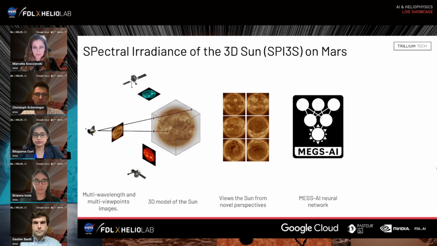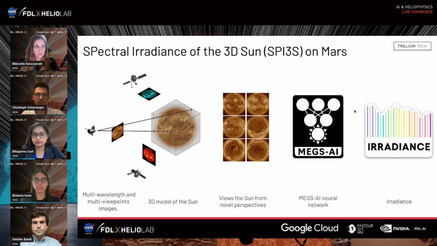In combination then with a second neural network, which we further developed from previous FDL challenges called MaxAI, we can feed the images from the novel perspectives to estimate the solar irradiance at Earth, Mars, and at any point in the solar system.